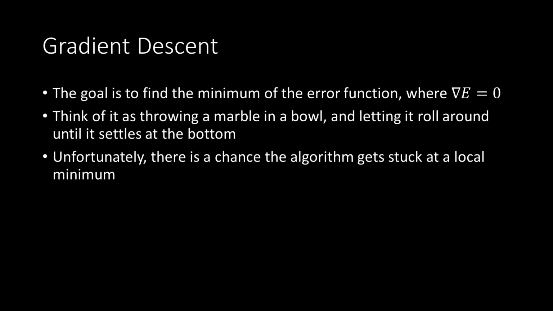Unfortunately, there's a chance that the algorithm gets stuck at a local minimum. So a local minimum is not the absolute minimum, the difference being that you can imagine if you're on a cliff and you're standing in a little divot, that would be a local minimum compared to the top of the cliff. But if you're looking past the horizon, you can clearly see that there's a drop in front of you. But if an algorithm can only see so far, it won't be able to see the massive dip. So the chance of getting stuck at a local minimum means that you've optimized the function to a degree, but there's a chance that you haven't found the absolute minimum.